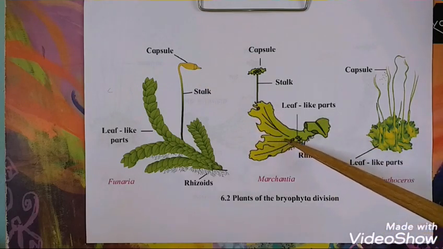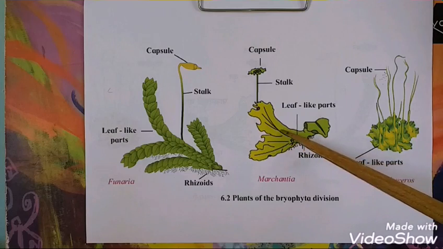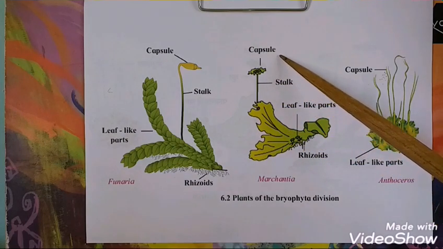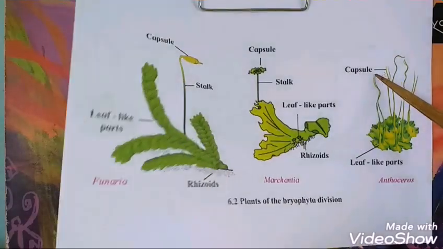This is the Marchantia plant, which is having the rhizoids again. This is the leaf-like green part. This is the stalk, and at the apex there is the capsule. This is the Anthoceros. Leaf-like part is spread on the surface of the substratum, and the upper tapering parts called capsule are clearly visible.